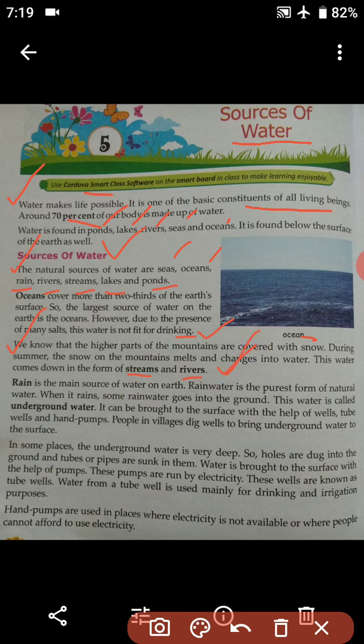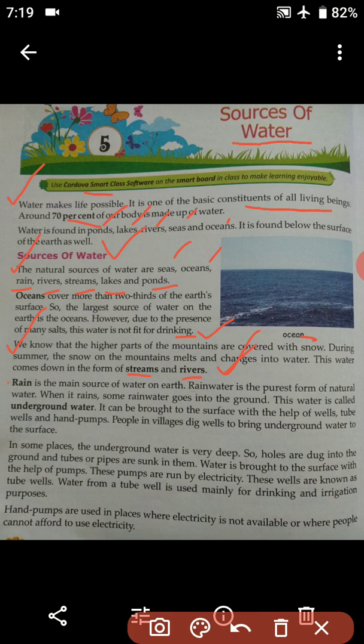Now you see the next paragraph. Rain is the main source of water on earth. So what is the main source of water on earth? It is the rain. Rain plays an important role in the lives of human beings as it is the main source of water. Rainwater is known as the purest form of natural water, provided by nature.